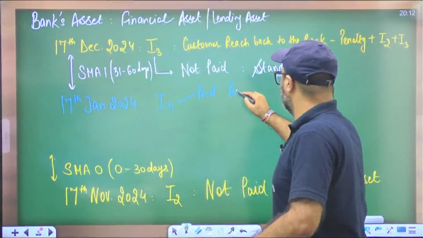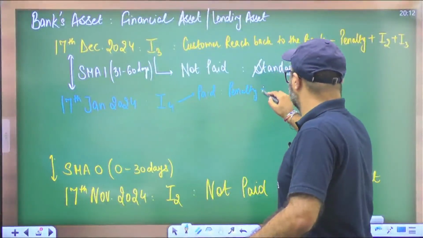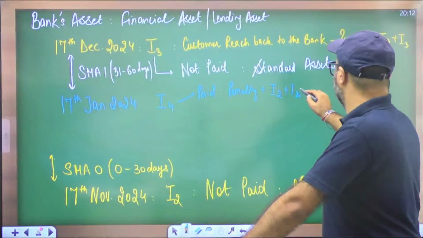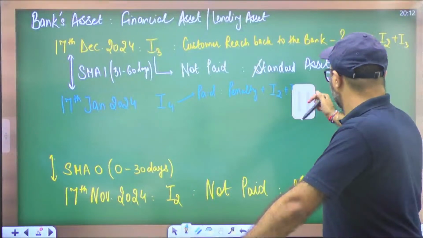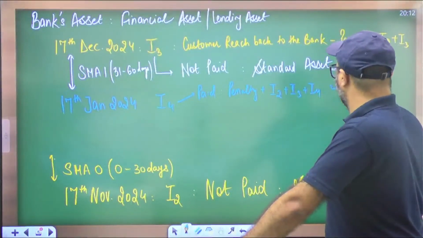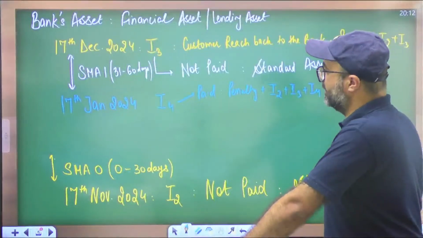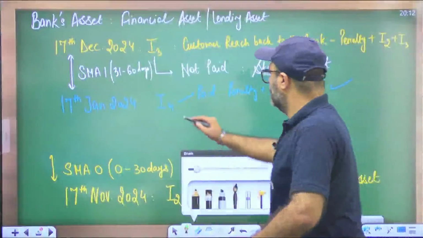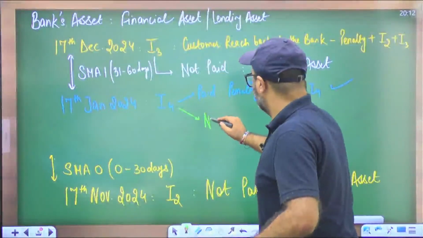You will be paying the penalty plus all the previous installments, that is the second plus third plus fourth installment, and the loan will be continuing as a special mention account 0. But what if you do not pay?